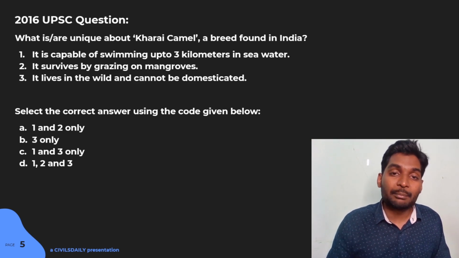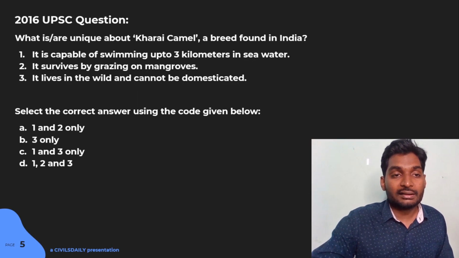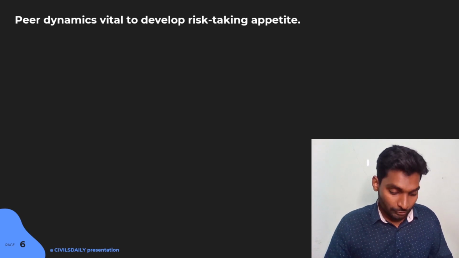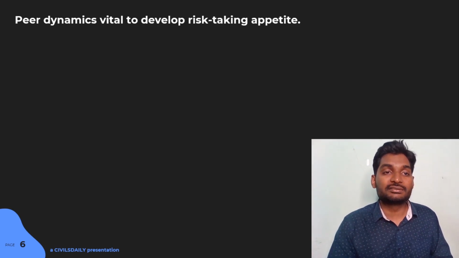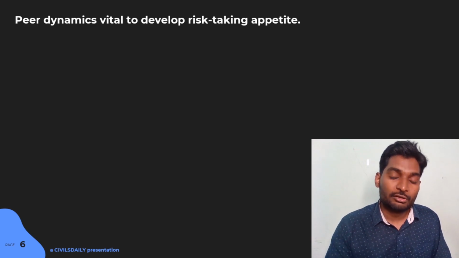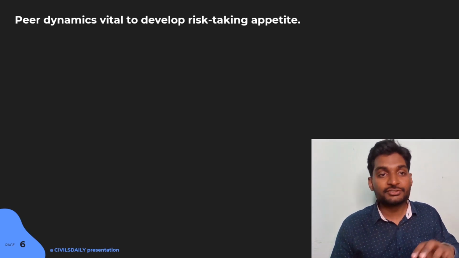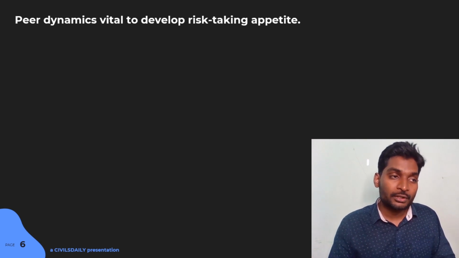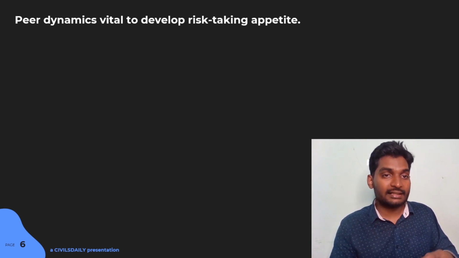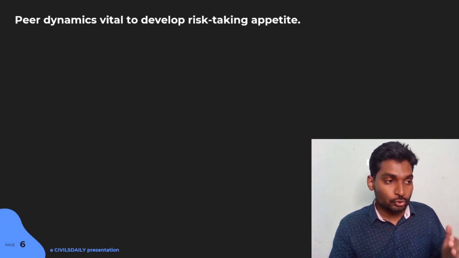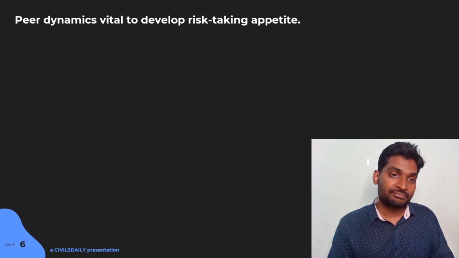And how does that risk-taking appetite develop? It develops due to peer dynamics. And what do I mean by peer dynamics? When you interact with many peers, when you interact with co-aspirants, when you interact with mentors, you come to know the level of competition and how other students are able to use various methods, just like the elimination method and other Tigdam methods, to smartly answer such questions about which they have no clue at all.